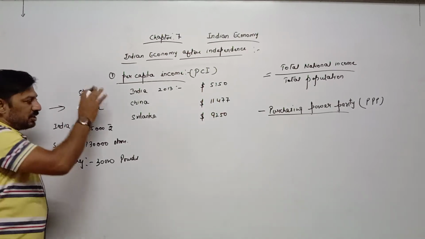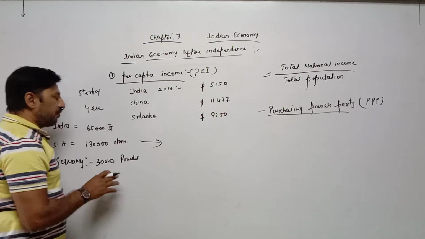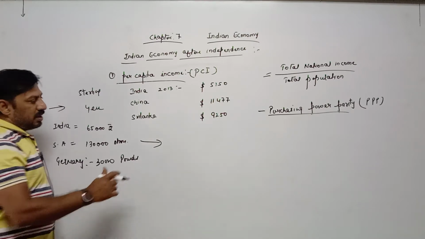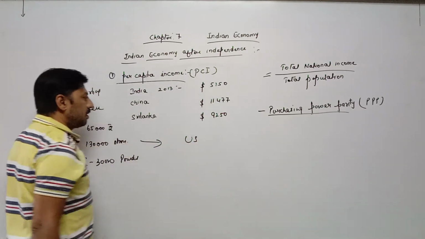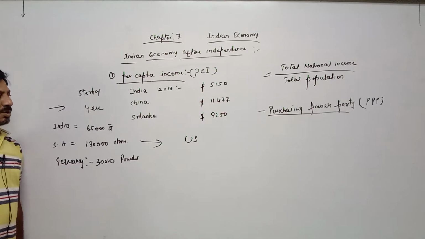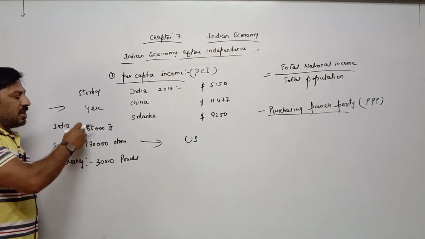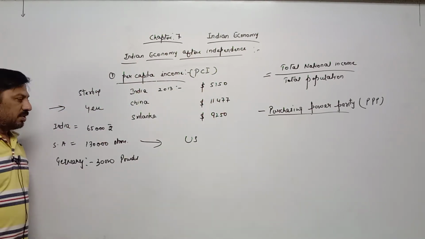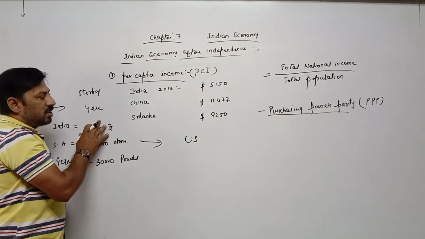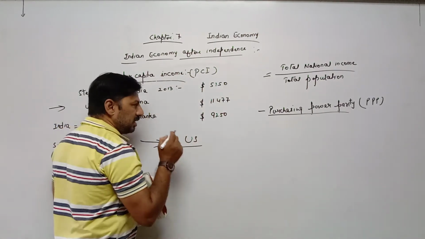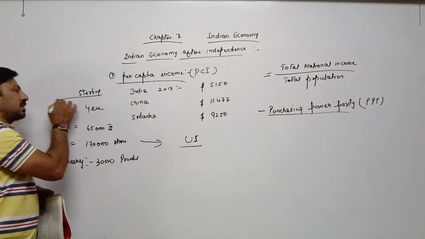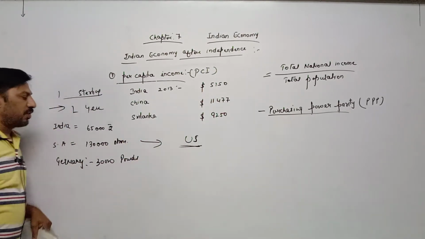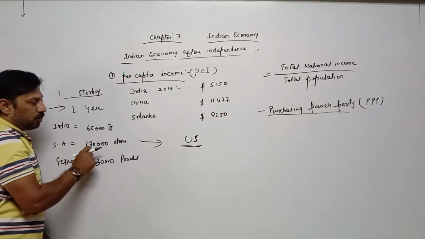That's why there is a system in which all currencies of the world are converted into one currency, that is US dollar, in order to bring one standard, so that we can compare each other either in the field of per capita income or national income or any other employment, production. So all currencies are converted into US dollar. For example, one sterling is equal to how much US dollar, one yen is equal to how much US dollar. In this way, every currency of the country is converted into US dollar.